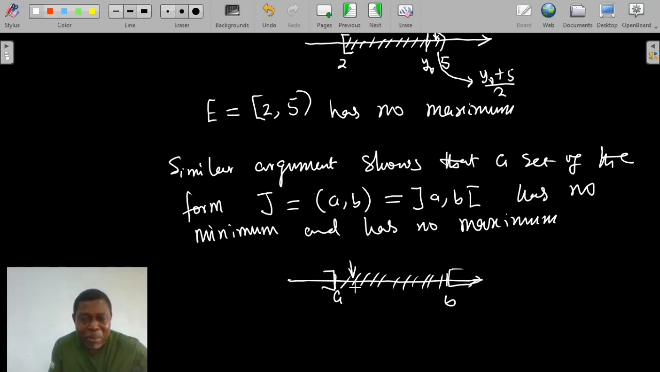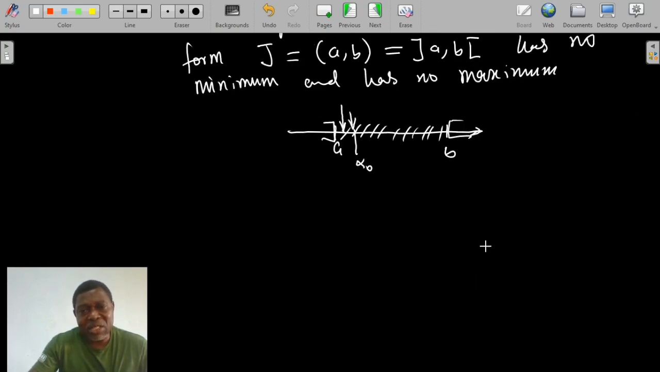Now, considering that particular minimum, assuming I call it alpha naught, if I take A plus alpha naught over 2, I will get a number that is bigger than A, but less than alpha naught. And for the fact that it's bigger than A and less than alpha naught, it is automatically less than B. Therefore, that number belongs to the set J and must lie somewhere here. In that case, the assumption that the set (A, B) has a minimum alpha naught is contradicted, because there is another point that is smaller than what we are calling the minimum. So such a set has no minimum and has no maximum.